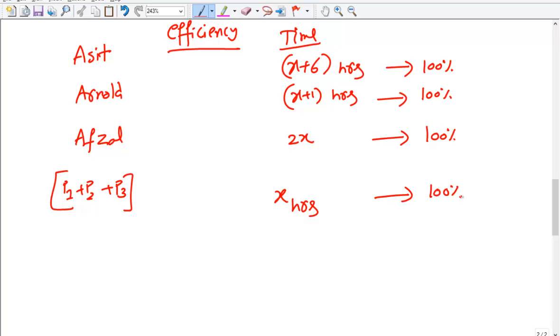Now what we can simply say is, the 1 hour capacity of Asit plus the 1 hour capacity of Arnold plus the 1 hour capacity of Afzal is equal to the 1 hour capacity of all of them. That is, in 1 hour, Asit would finish 1 by x plus 6th part. Arnold would finish 1 by x plus 1th part. Afzal would finish 1 by 2x part. All of them combined finish 1 by xth part. So now, if we add the individual ones, that must be equal to the combined one.